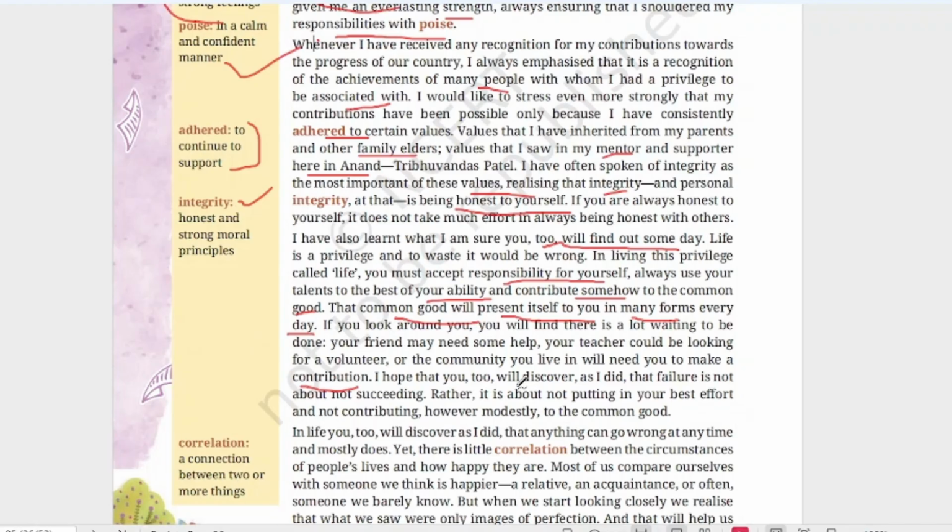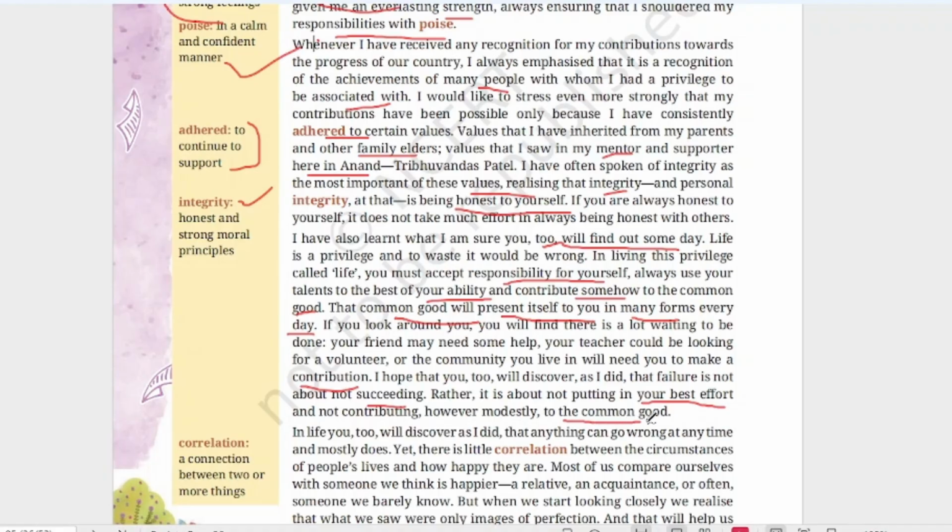I hope that you too will discover, as I did, that failure is not about not succeeding. He is saying that to his grandson. Rather, it is about not putting in your best effort. What is failure? It means that if you have a failure, you have not put in your best effort and not contributed, however modestly, to the common good.